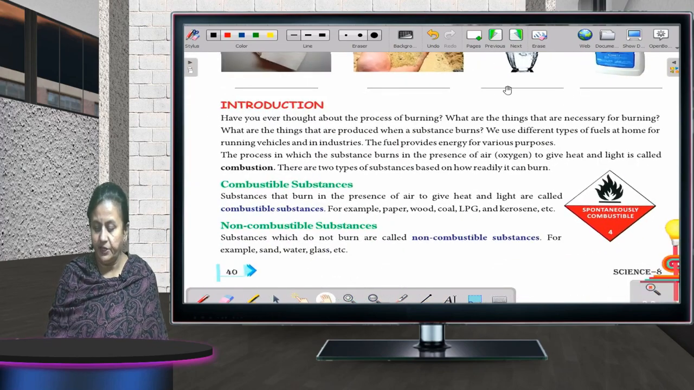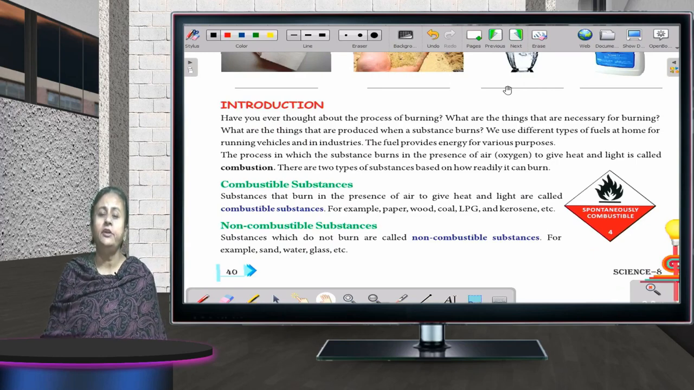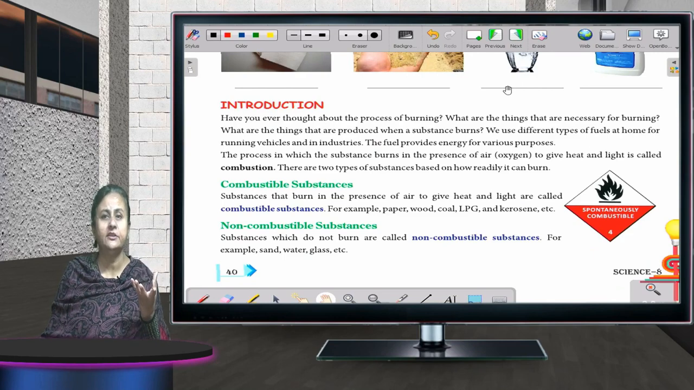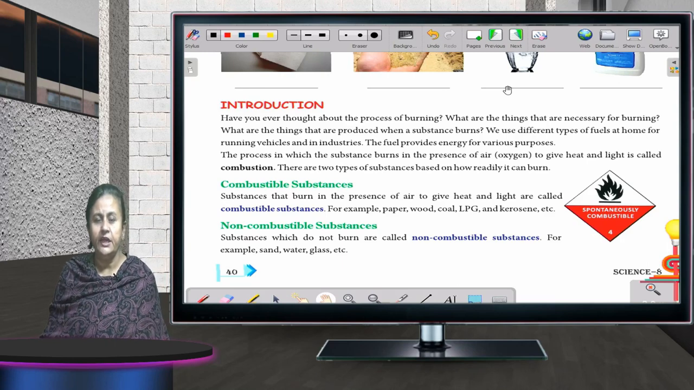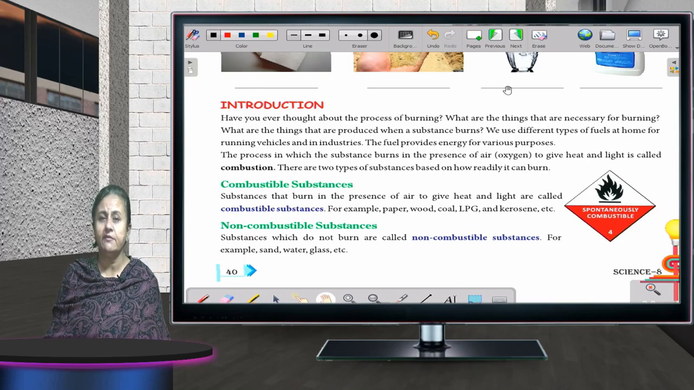Okay, can you see on your screens also? Now tell me what is burning. What is burning? Anything that catches fire. Okay, when fire comes out, heat and light is generated. Any substance when it is burned, heat and light both are given out. That is known as combustion.